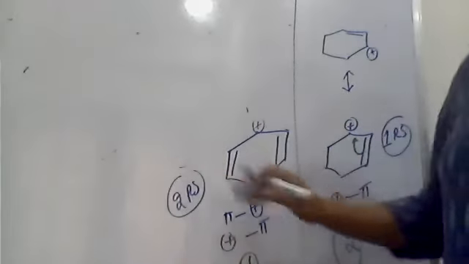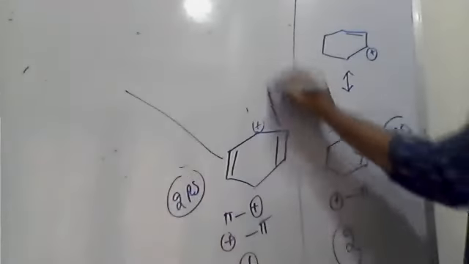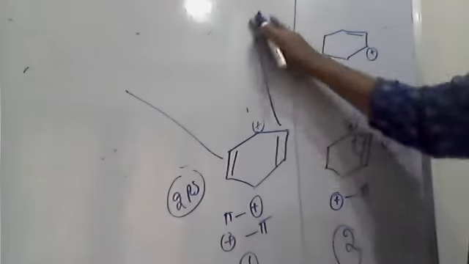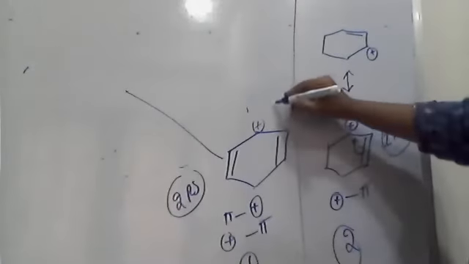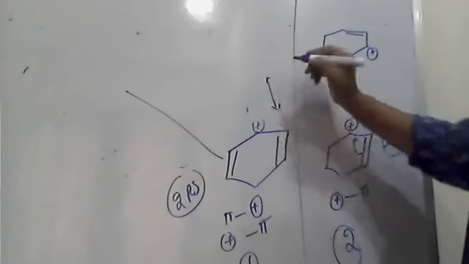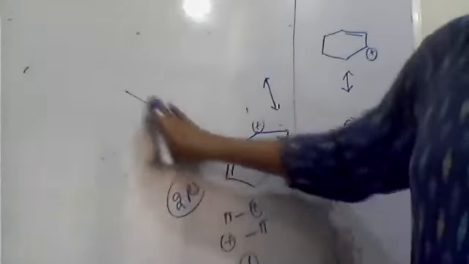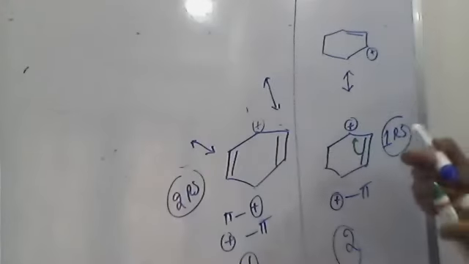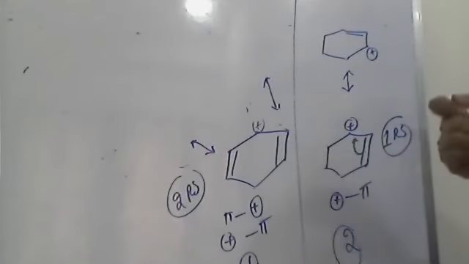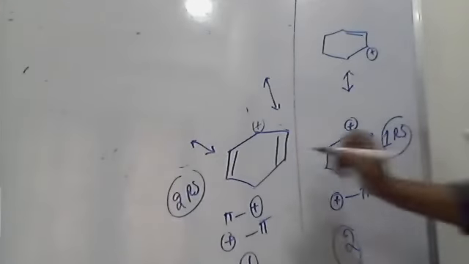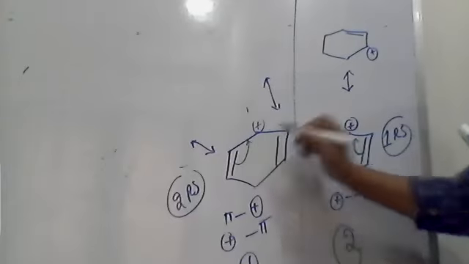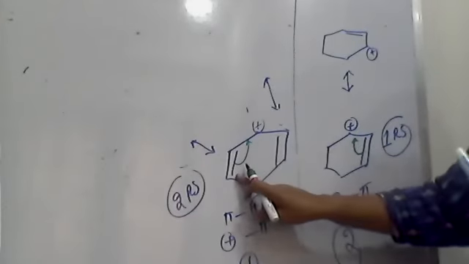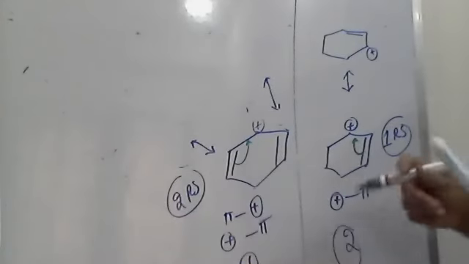Whereas the first molecule can exist in two structures, because of more conjugation. See here how it is possible. Now, if this left side pi bond is involved, what you get here?